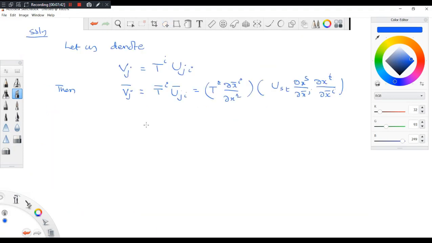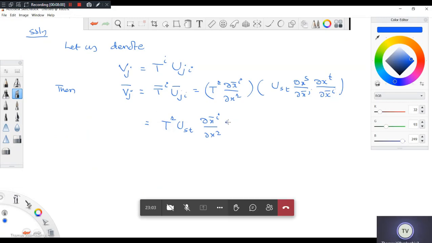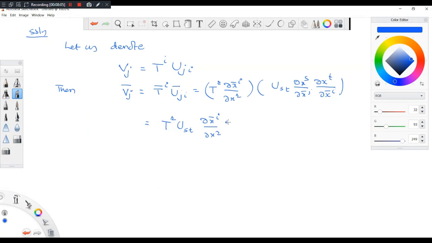This is equal to TR US T. What is this? This del X bar I by del X R and del XT by del X bar I, I am taking together. Okay. So into what is remaining? Del XS by del X bar J.